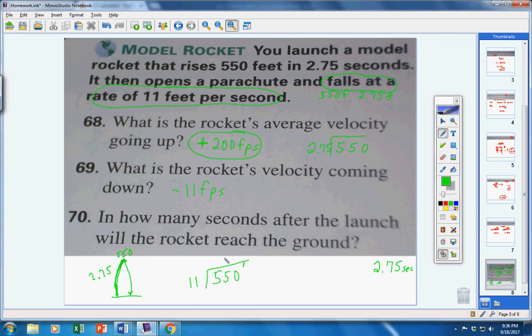So 11 goes into 550 50 times. Okay? So that's 50 seconds. So on the way up it took 2.75 seconds. On the way down it took 50 seconds. So my total seconds would be 52.75 seconds.